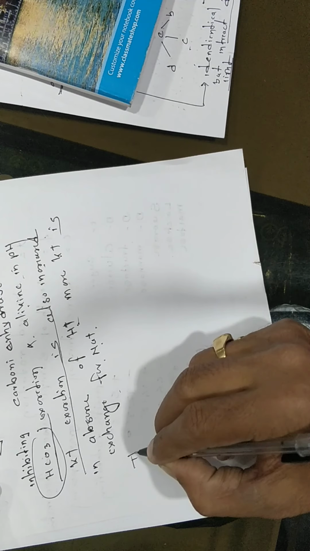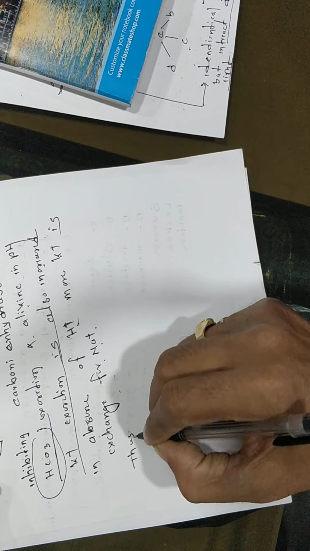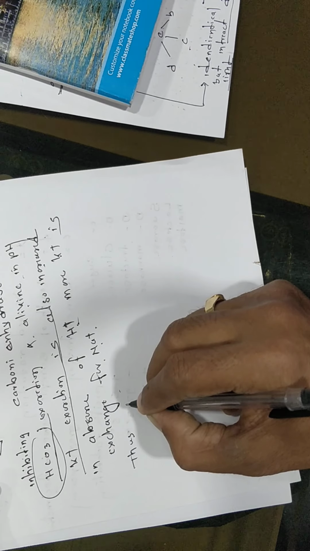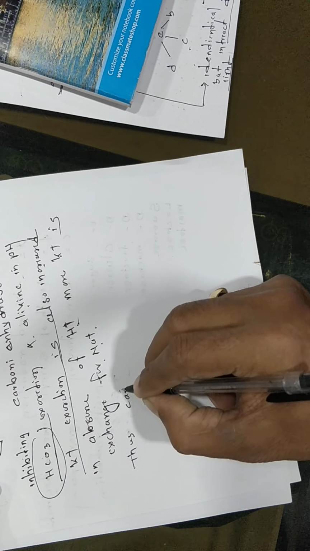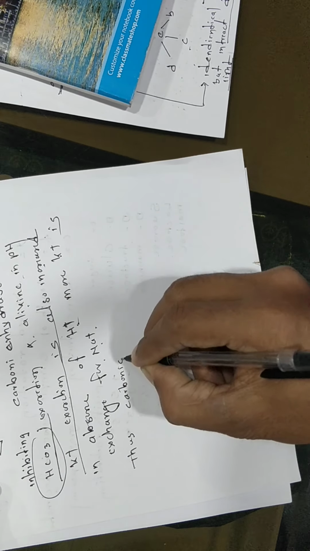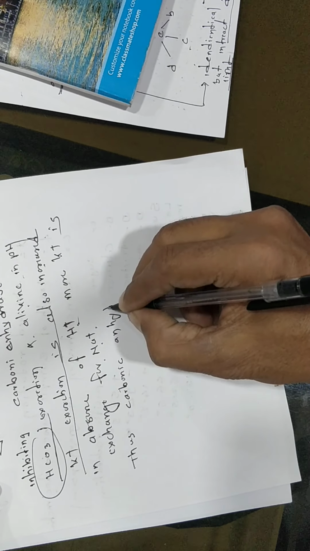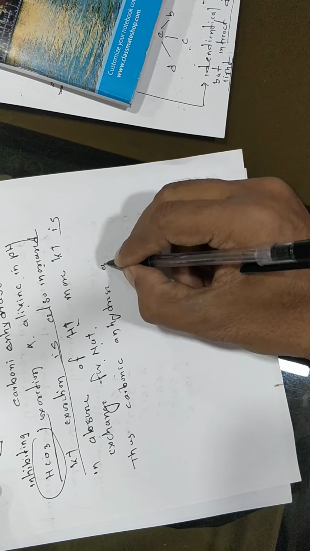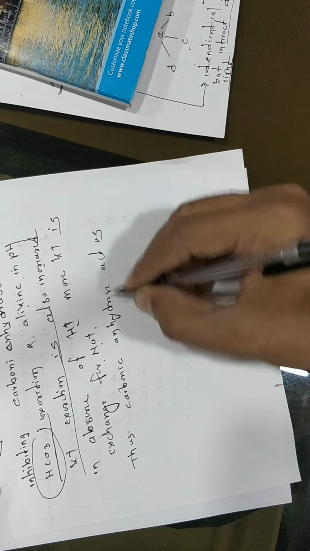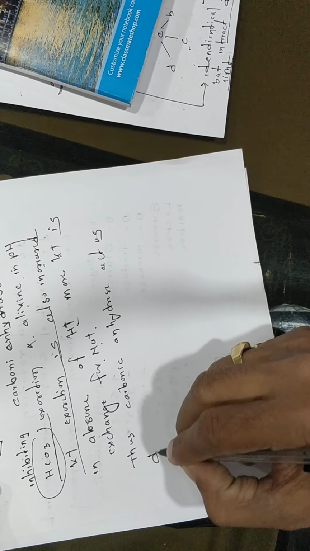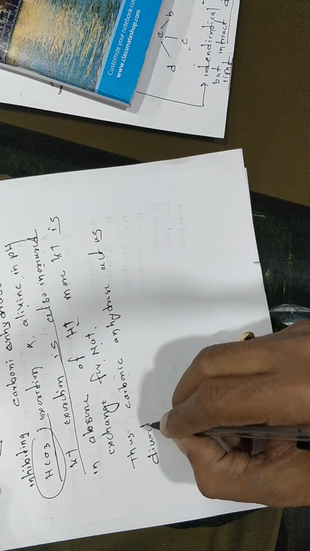Thus carbonic anhydrase inhibitors act as diuretics.